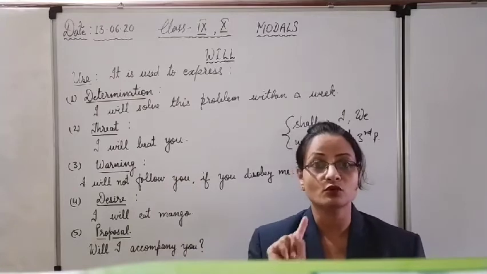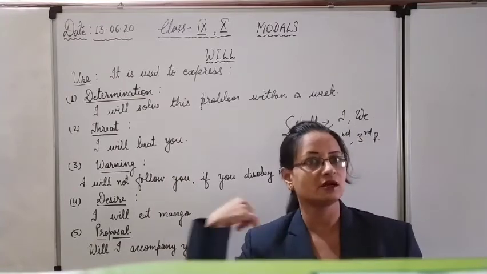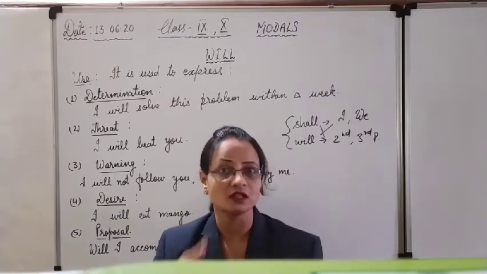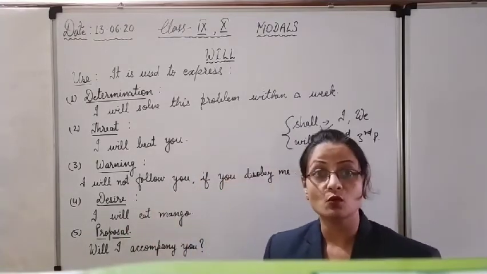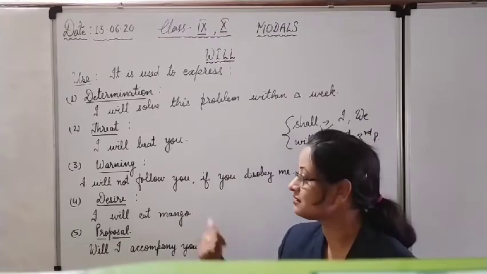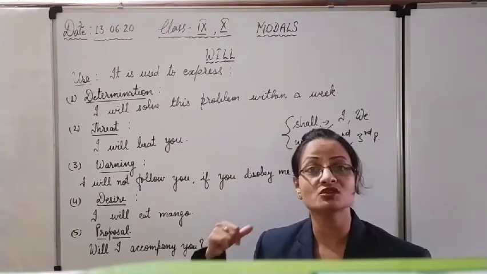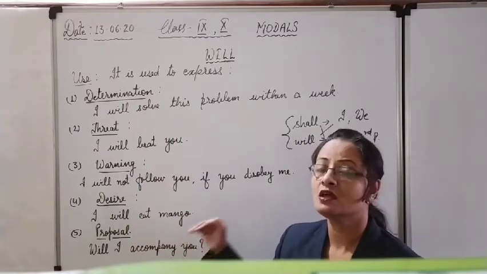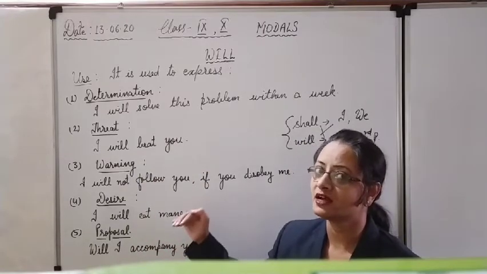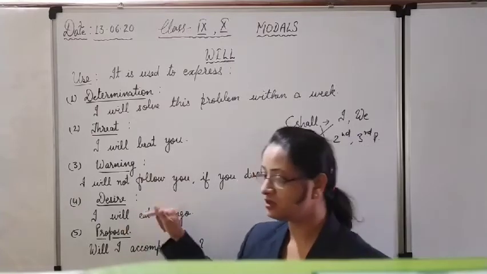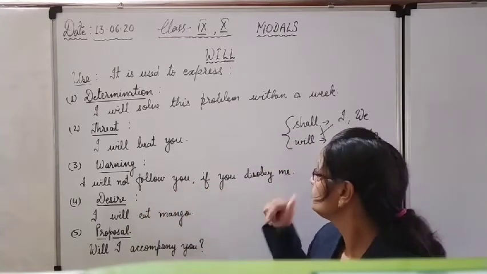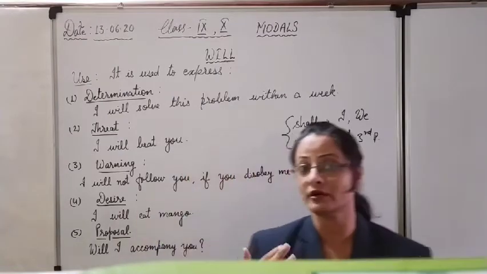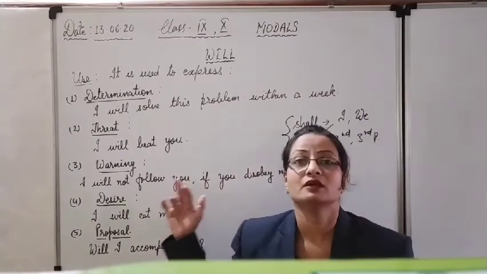Warning. If you want to warn somebody, do not do this, otherwise I will do this. If you do this to me, I will take revenge. For giving somebody a warning, we will not use shall with I and we, we will use will. And for the second and third persons, we are going to use shall, of course. So for warning: I will not follow you if you disobey me. If you do not follow me, I will not follow you. This is a warning, so that the other person may stay in line.